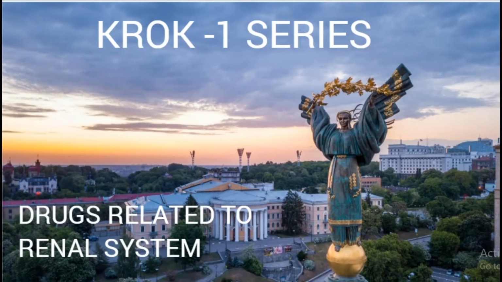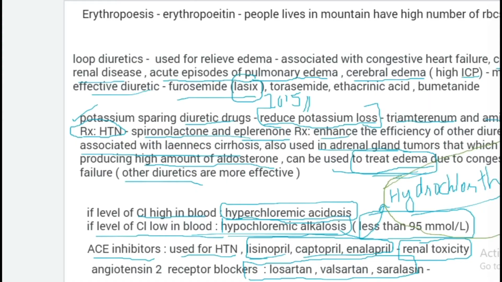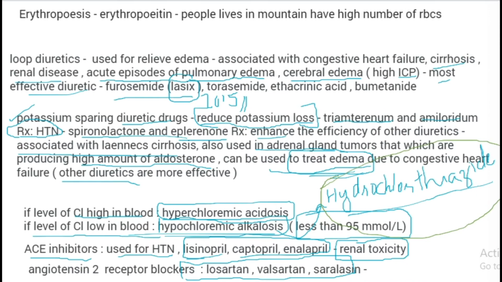We will discuss today the drugs related to the renal system. So we are continuing our Crocono series. The kidney has two parts, the cortex and the medulla, and the structural unit of the kidney is the nephron. The main function of the kidney is the excretion of waste materials from the body.